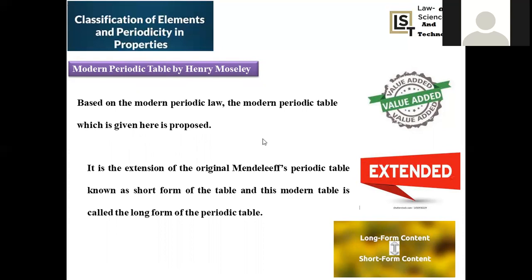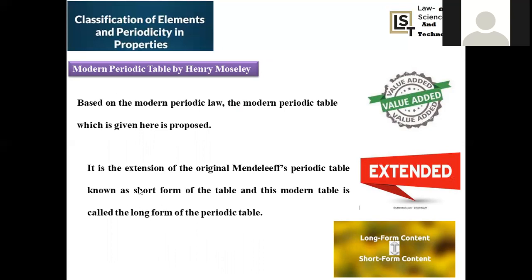That is mainly given by the atomic number concept. This is the value addition used to avoid all kinds of obstacles we faced earlier. And the extension of the original Mendeleev's periodic table is known as the short form of the table, and this modern table is called the long form of the periodic table. Why is Mendeleev's said to be the shorter one and the modern periodic table the longer one?